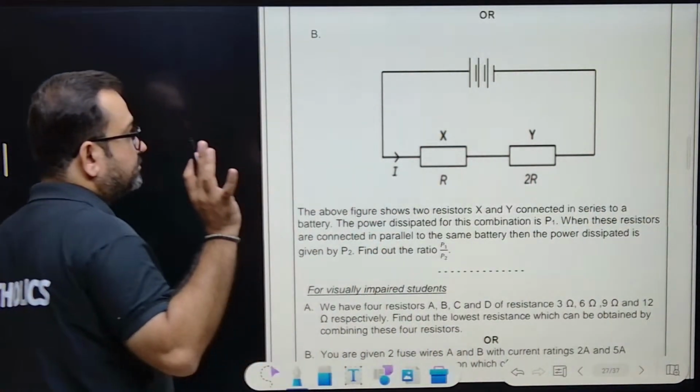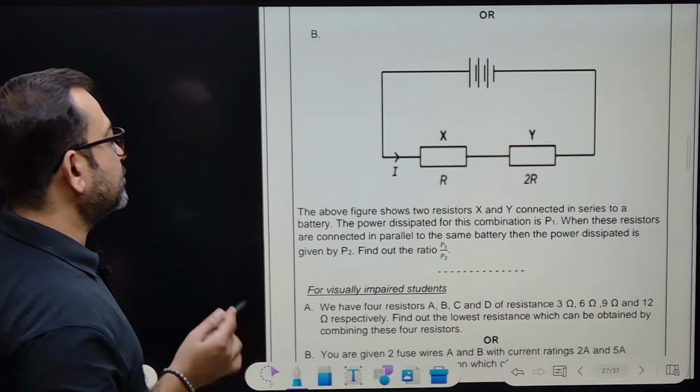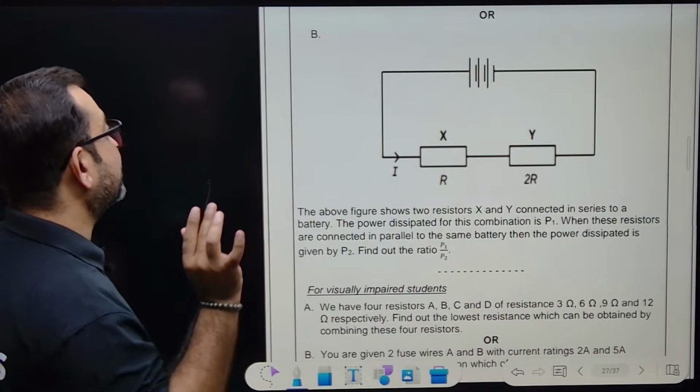Moving forward towards another part of this question, the same type of question. The above figure shows two resistors X and Y connected in series.